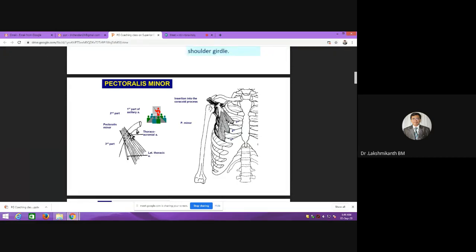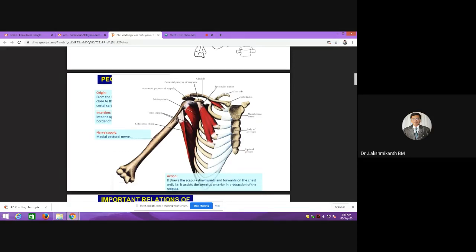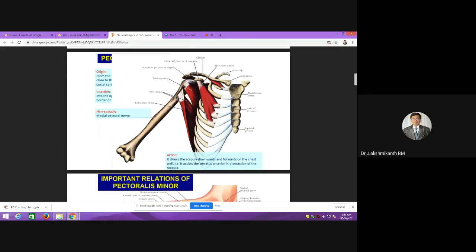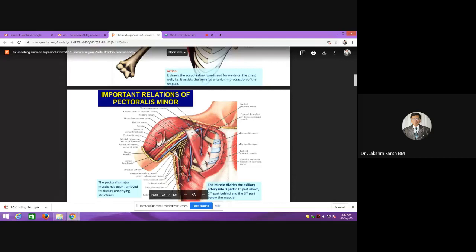Here you have to remember its origin very well, because it arises from the third, fourth, and fifth costal cartilages and the ribs. From the costal cartilages and ribs, it goes and inserts onto the coracoid process, and it helps in protraction of the scapula. It is supplied mostly by the medial pectoral nerve. How does it supply? The nerve pierces and then supplies it. And there is a very important relation to pectoralis minor.